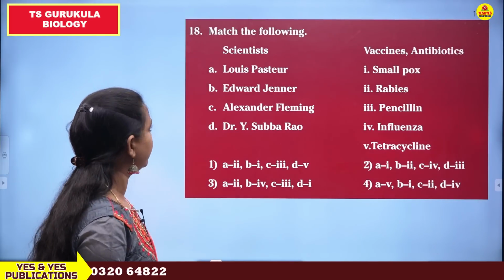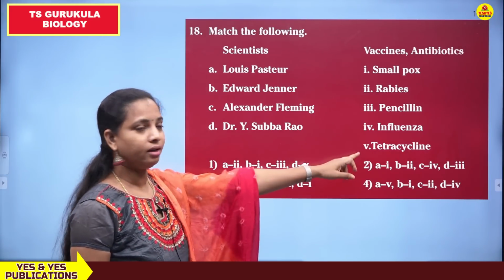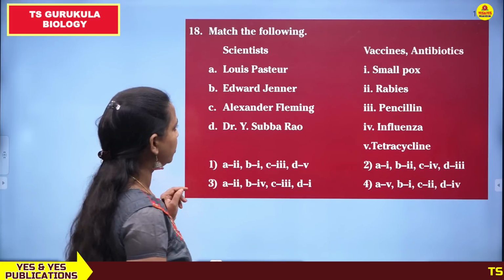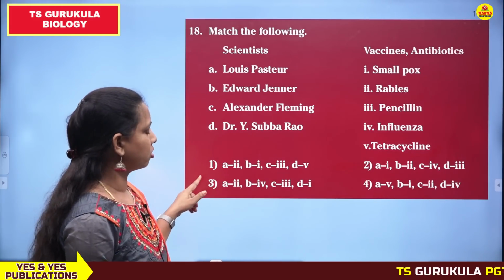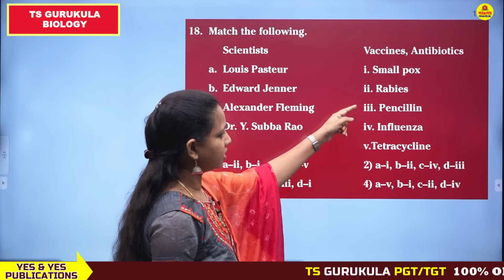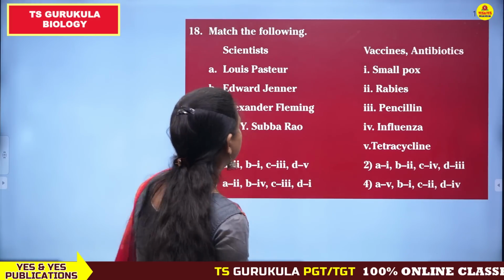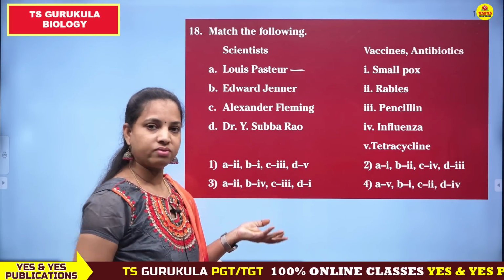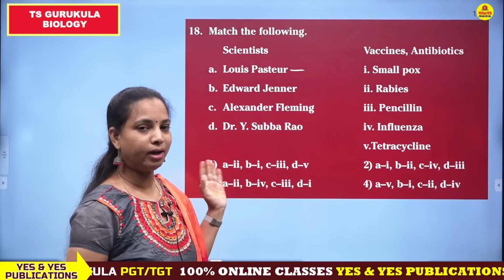Now moving to the next one. Match the following. Here they have given scientists and the antibiotics or vaccines they invented. Louis Pasteur, Edward Jenner, Alexander Fleming and Dr. Y. Yellapragada Subbarao. And vaccines and antibiotics: smallpox vaccine, rabies vaccine, penicillin, influenza, tetracycline. Louis Pasteur discovered vaccines for rabies and anthrax. So these vaccines were discovered by Louis Pasteur.